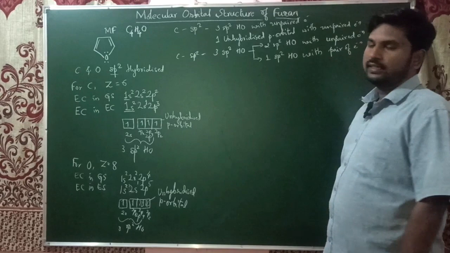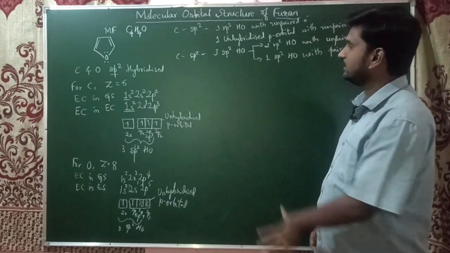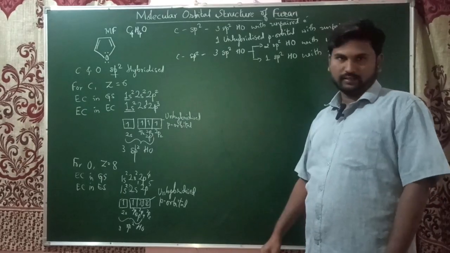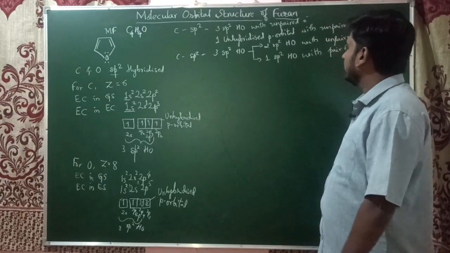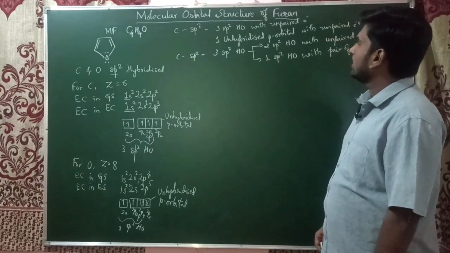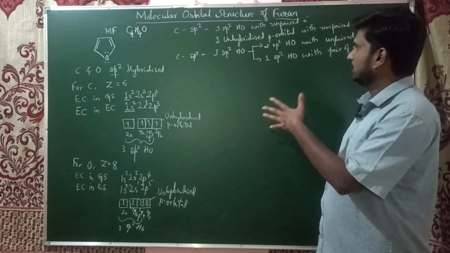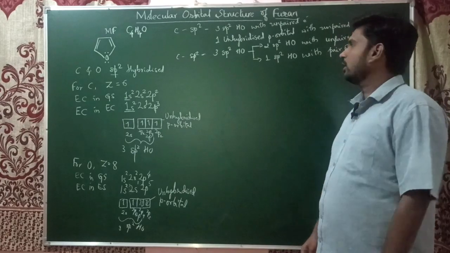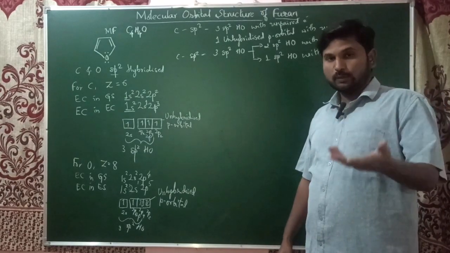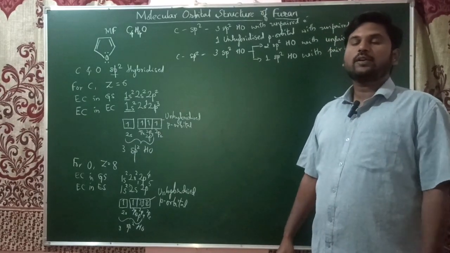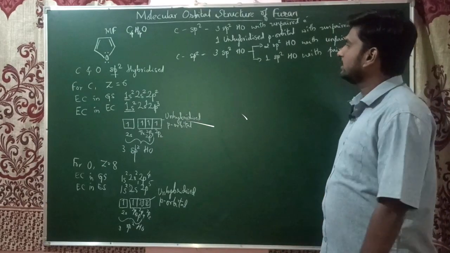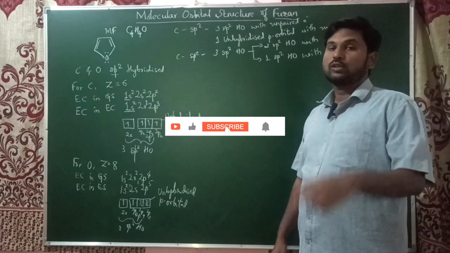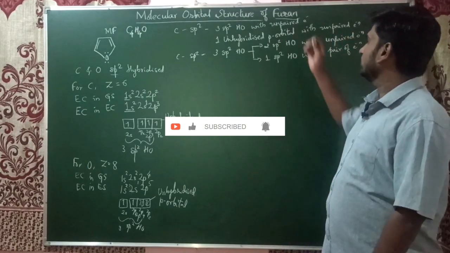This is the electronic status of the carbon and oxygen in the furan ring. Now we will discuss the bond formation, that is, we are going to write the molecular orbital structures. First we will write the molecular orbital structure for the formation of sigma bonds, and later for the formation of pi bonds for the furan molecule.